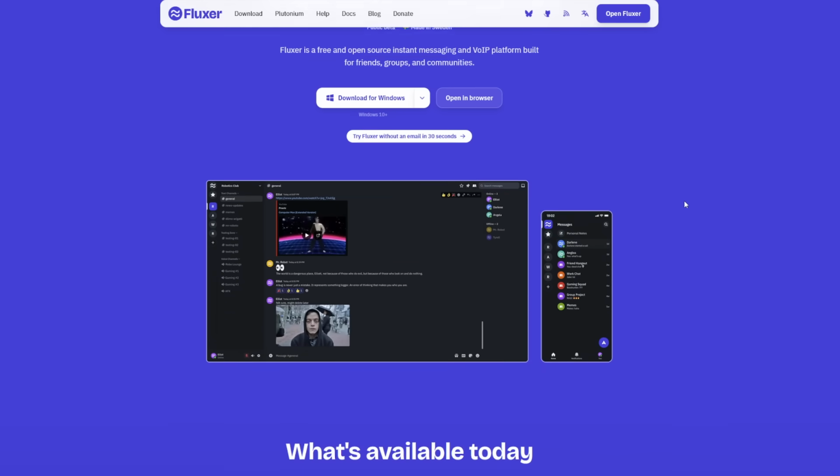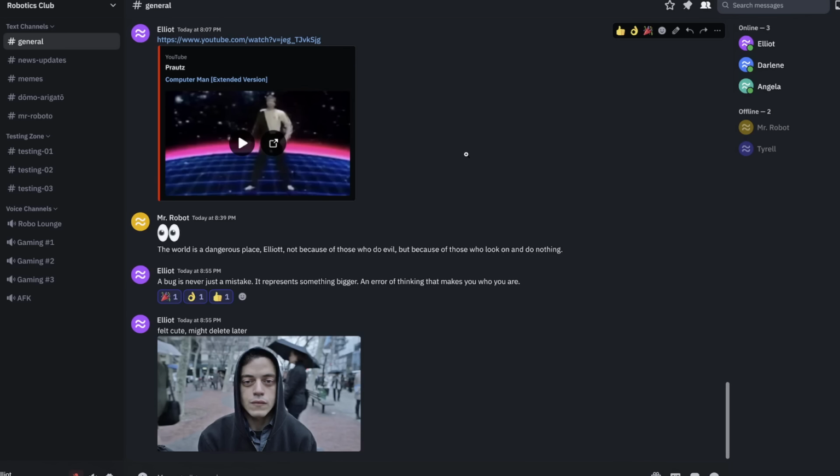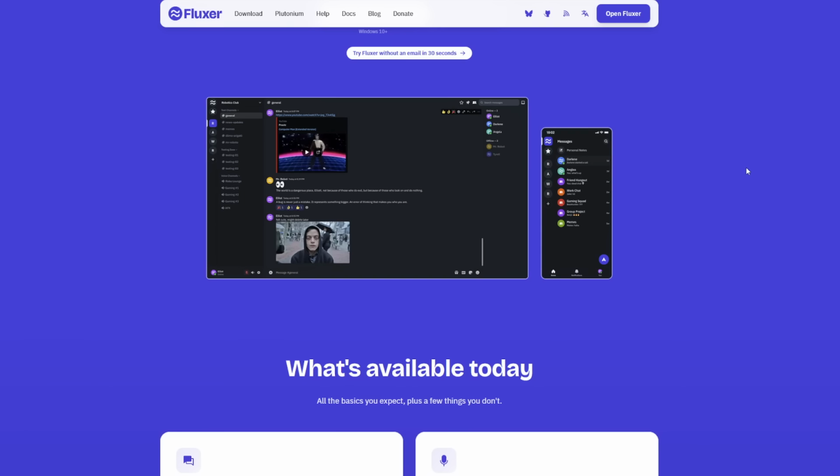Now, Fluxer probably looks the most like Discord out of any of these examples here. This looks exactly like Discord, except the color scheme is just slightly different. You got your friends over here, your servers and text chats and stuff are over here. You even have the search and the icons in the exact same place. They pretty much clone Discord over here. So for people who want something that looks exactly like Discord, Fluxer is going to be the option for you.